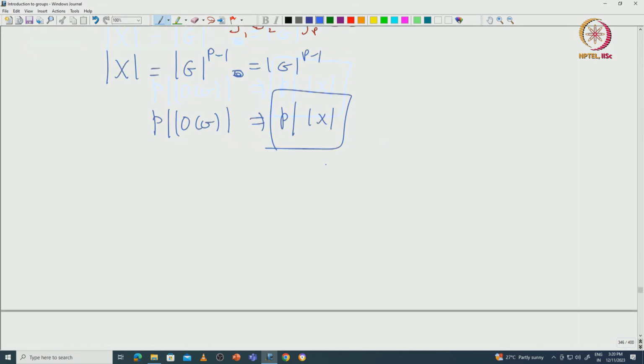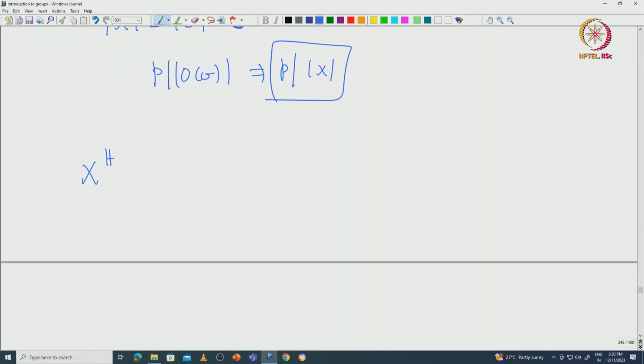This proof indeed gives an immediate corollary. This X power H is actually counting the number of elements of G of order P, plus 1.